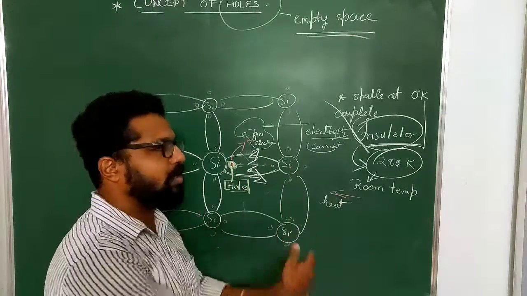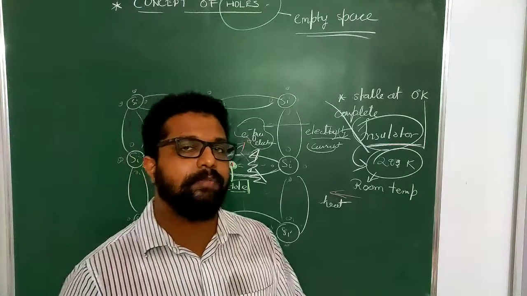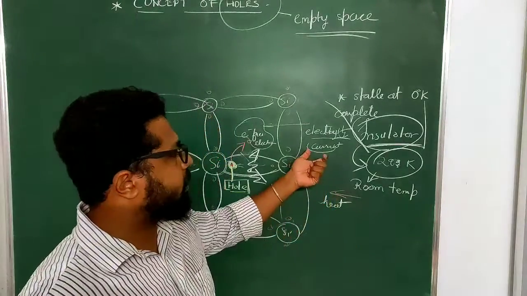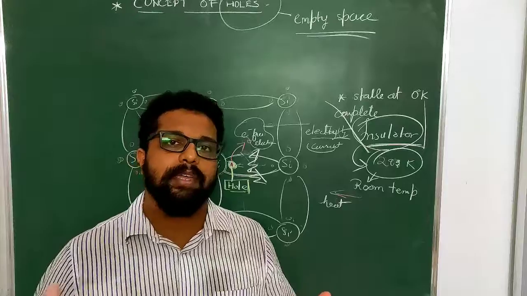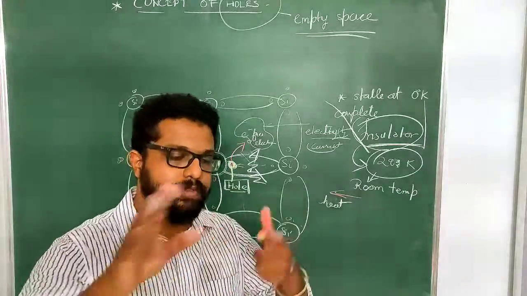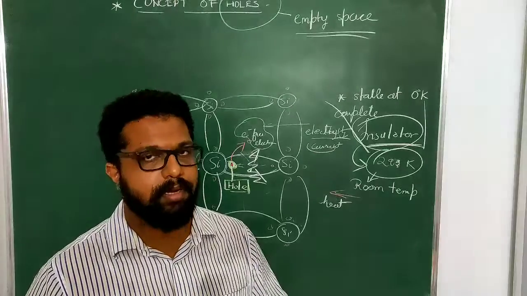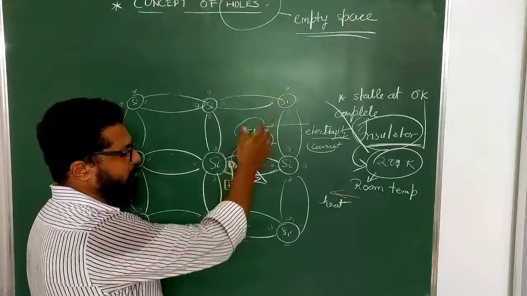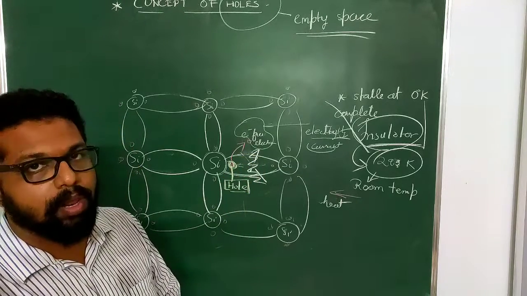Hence, it broke the covalent bonding and is running all around freely. Because of these free electrons, there is conduction of electricity. That means the electrons flowing is nothing but the movement of charges, which is current. Then this free electron is creating a vacant space, and that vacant space is called a hole.